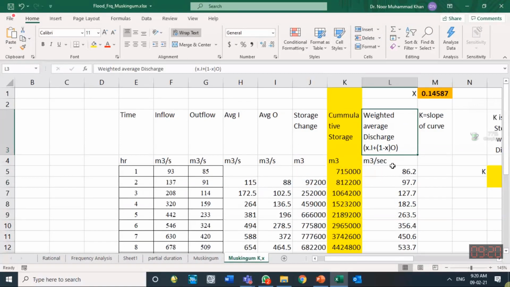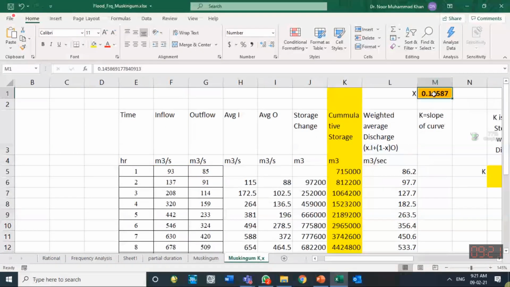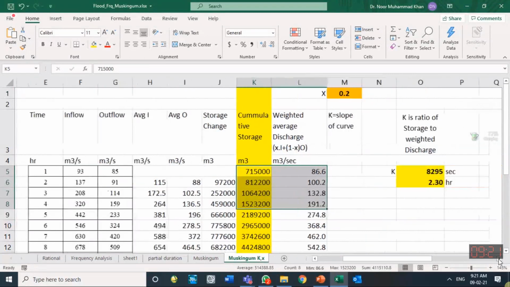Other column, our ordinate is x into I plus (1 minus x) into O. So for example, over here, this one is calculated using this as I and O and multiplying with x. So x is supposed over here. Let us suppose the average value of x, which is given in the literature, 0.2. When you have to suppose an x value, it should be between 0 and 0.3, but more commonly it is close to 0.2. So assuming 0.2, these ordinates have been calculated, x into I plus (1 minus x) into O. When both of these columns are with you, plot them.